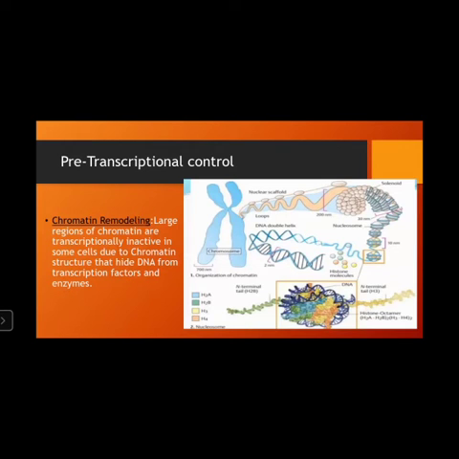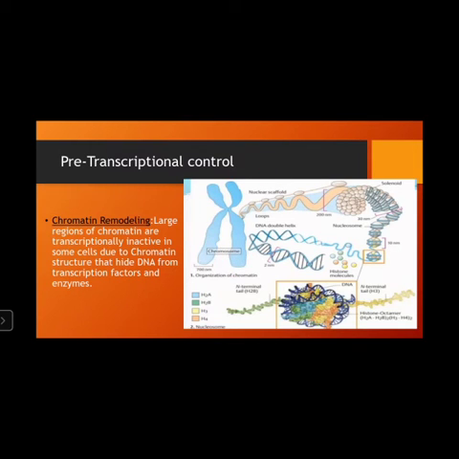Under pre-transcriptional control, the first one is chromatin remodeling. That is, the linear DNA, which is 2 nanometer in size, will bind to histone molecules, that is an octamer structure, to form a nucleosome structure, that is 10 nanometer in size. Nucleosomes coil to form a solenoid structure, and solenoids coil further to form a scaffold structure. The scaffold structure forms the entire chromosome.